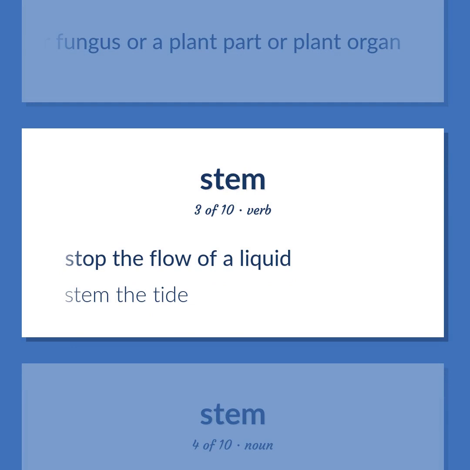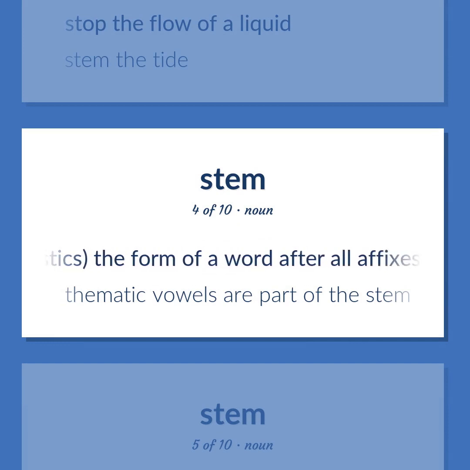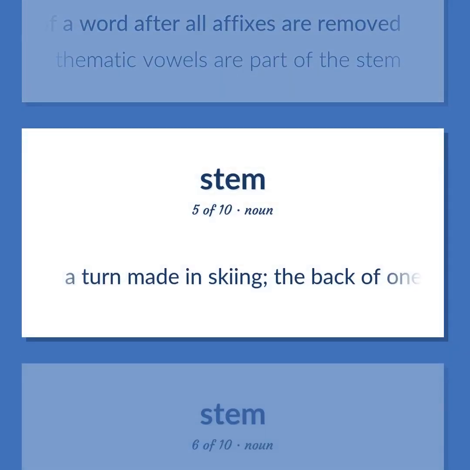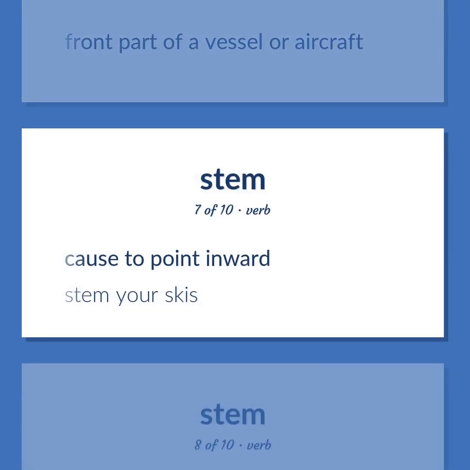Stem the tide. Linguistics, the form of a word after all affixes are removed. Thematic vowels are part of the stem. A turn made in skiing. The back of one ski is forced outward and the other ski is brought parallel to it. Front part of a vessel or aircraft. Cause to point inward. Stem your skis.